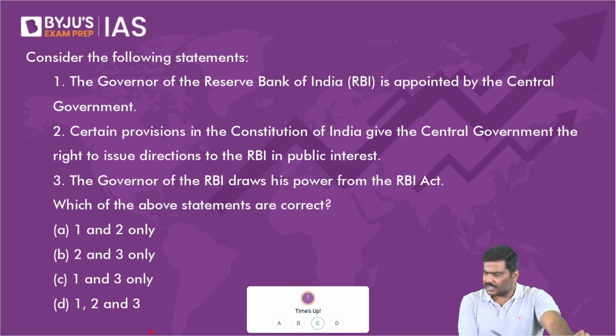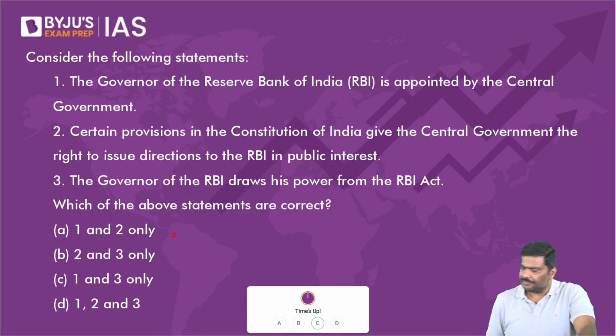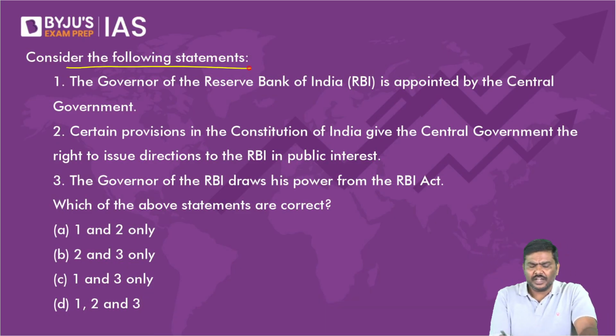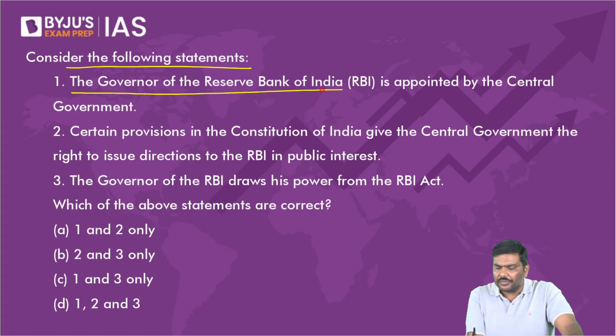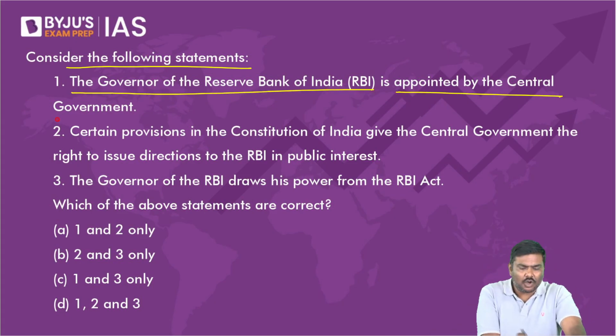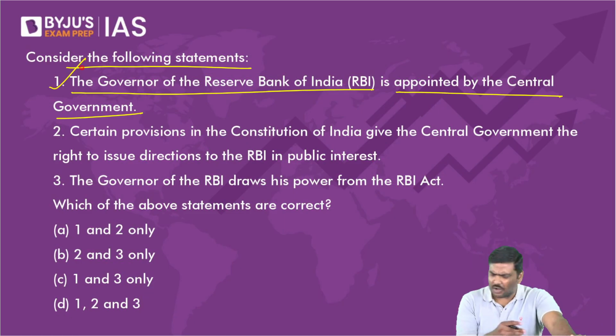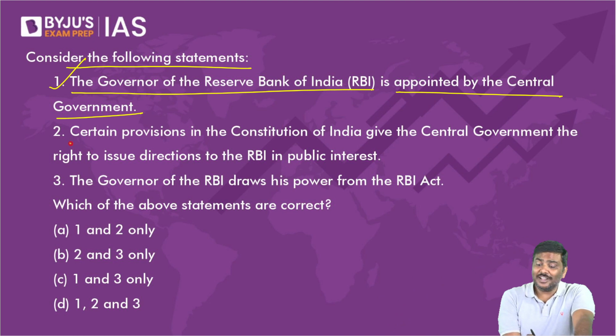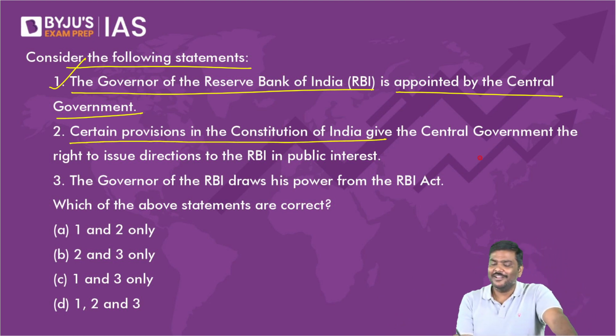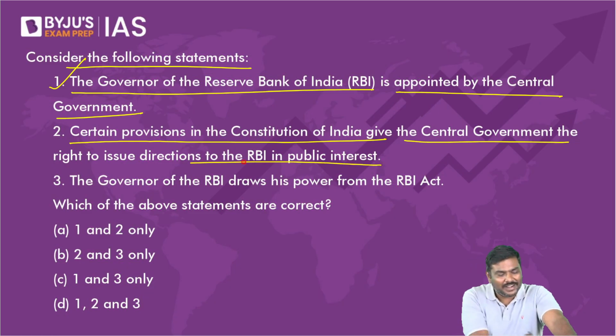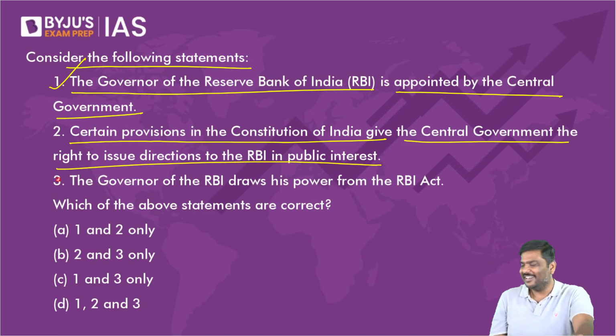Okay, 51% have answered correctly. Let's start. Consider the following statements. The governor of Reserve Bank of India is appointed by the central government. Is the statement correct? Yes, we have discussed this, right? Government of India will appoint the RBI governor, deputy governors, etc. Second statement: certain provisions in the Constitution of India give the central government the right to issue directions to RBI in public interest. Is the second statement correct?